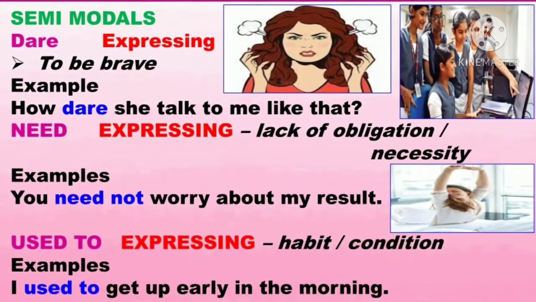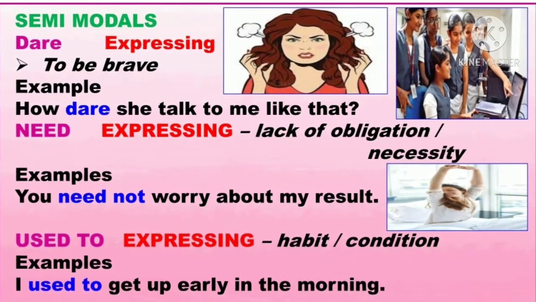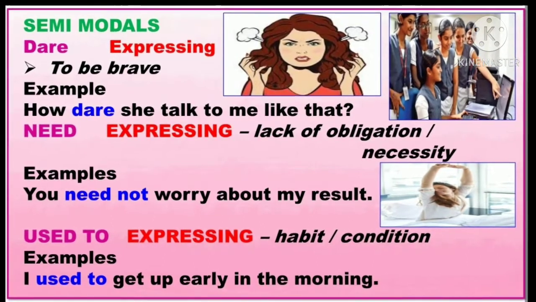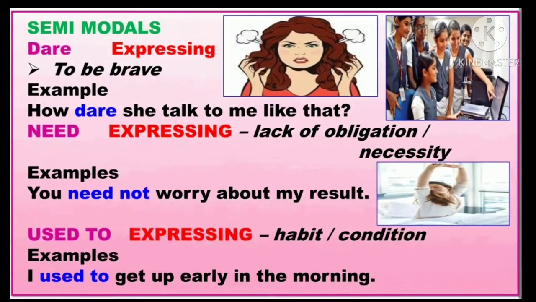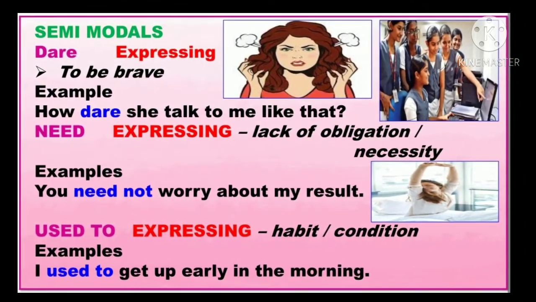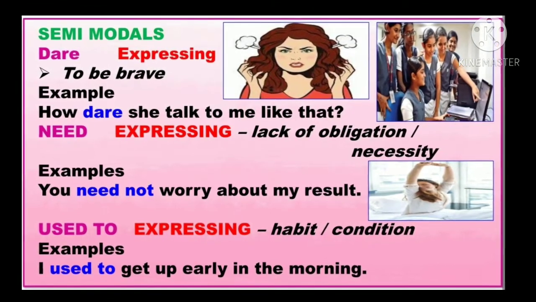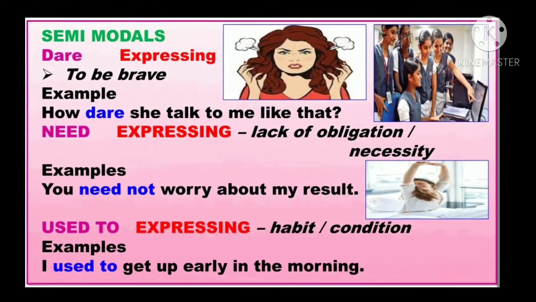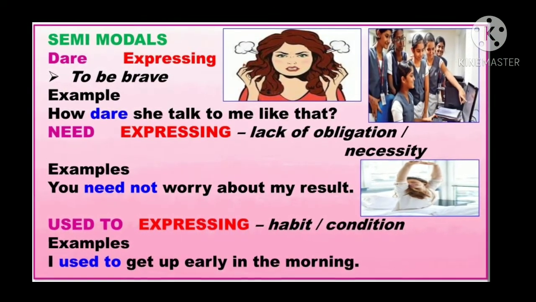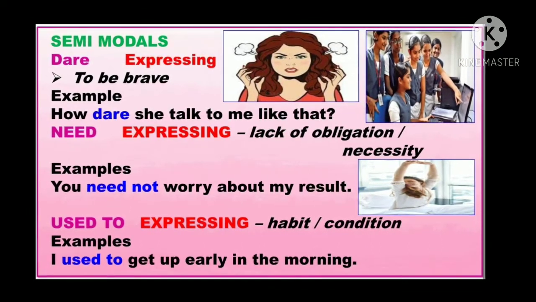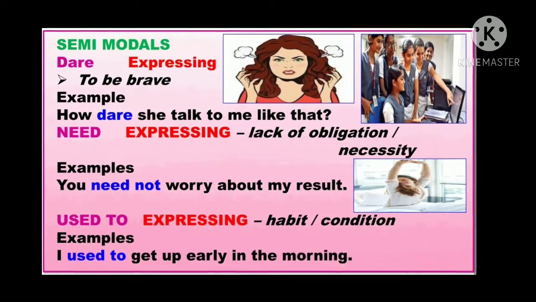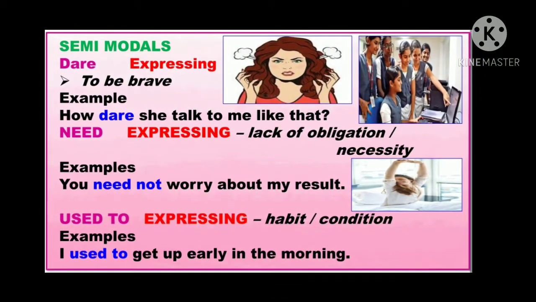Let's see the last one, semi-modals. Okay, what is a semi-modal verb? Yes, a verb that functions to some extent like a modal verb, typically in the way it forms negatives and interrogative constructions, right? And these verbs are called the marginal modal verbs, and sometimes they are called semi-modal verbs, right? So they are dare, need, ought to, used to.